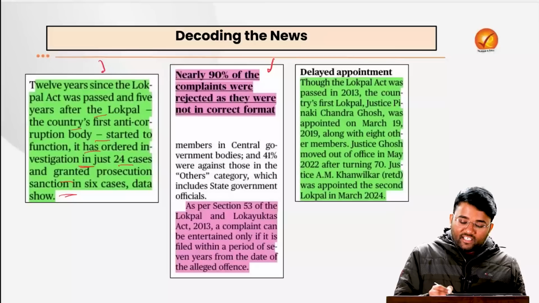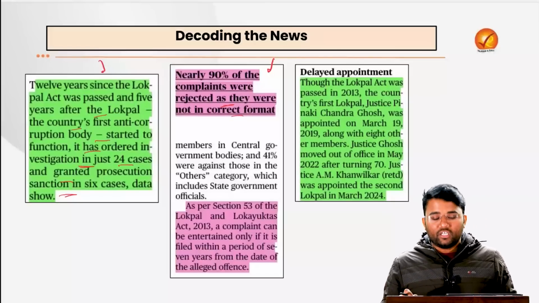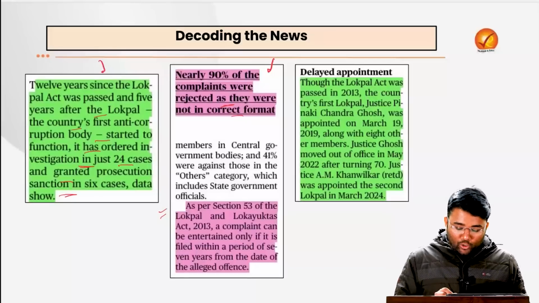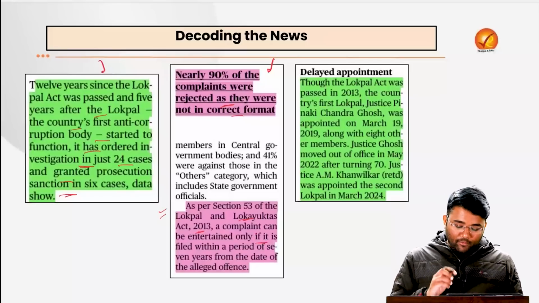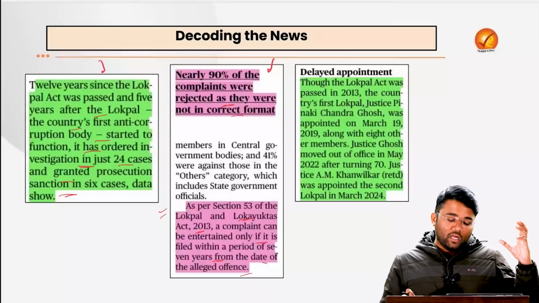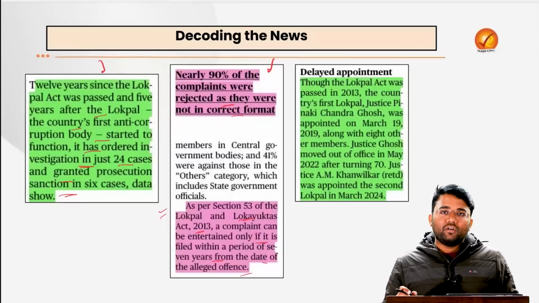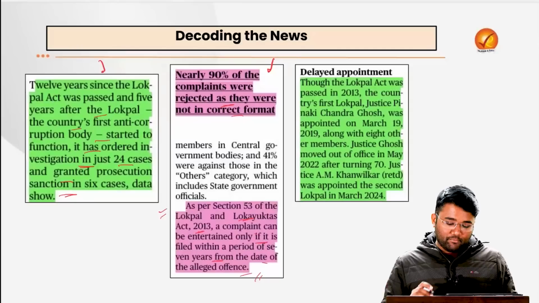And more important data is that nearly 90% of the complaints were rejected as they were not in the correct format. And as per section 53 of the Lokpal and Lokayukt Act 2013, a complaint can be entertained only if it is filed within a period of 7 years from the date of alleged offence. Some of the complaints that were reported to the Lokpal were not accepted because they were outside this purview, outside this 7 years time period.